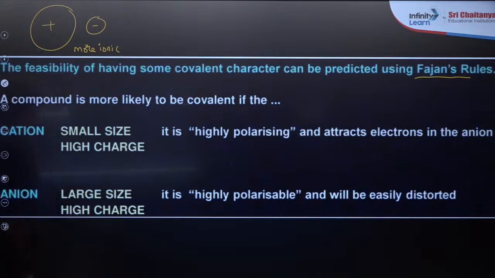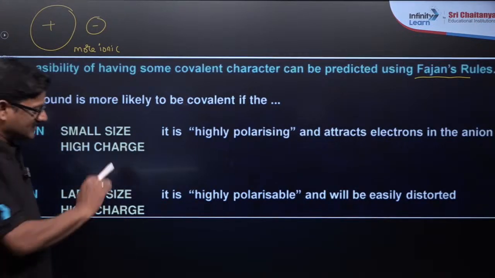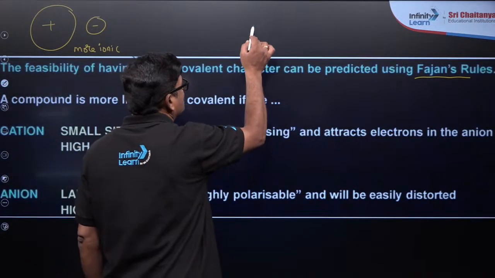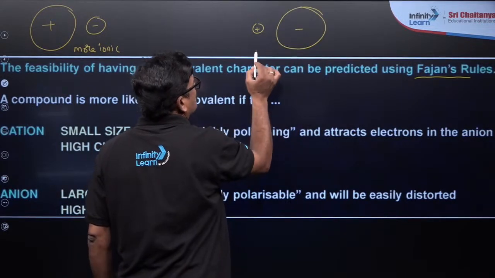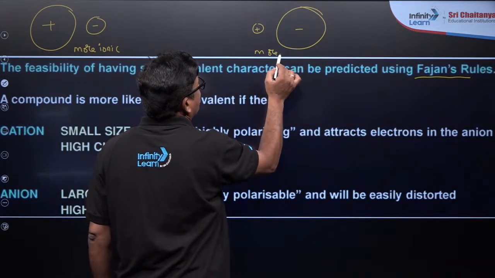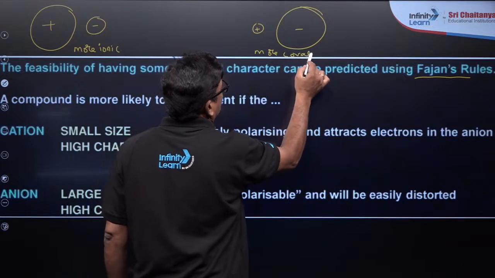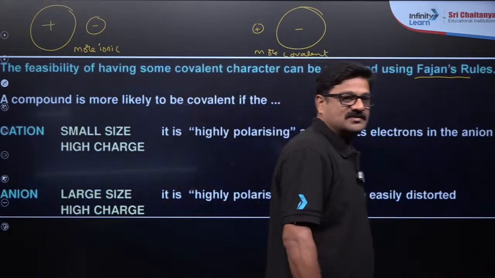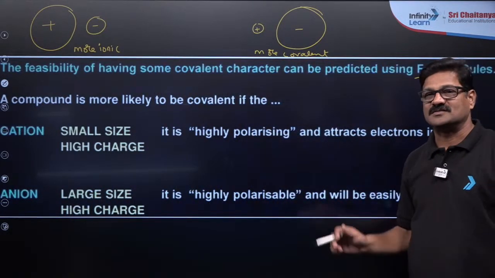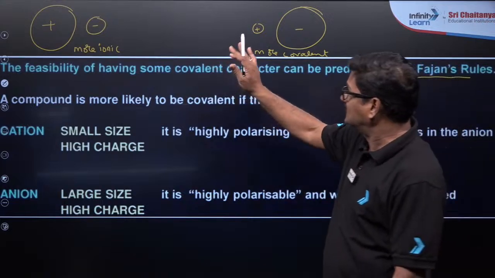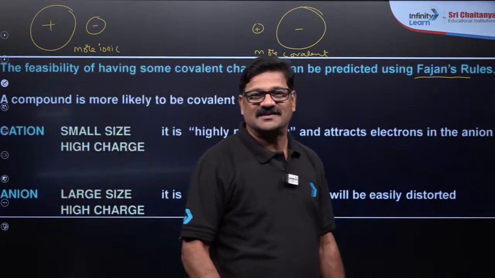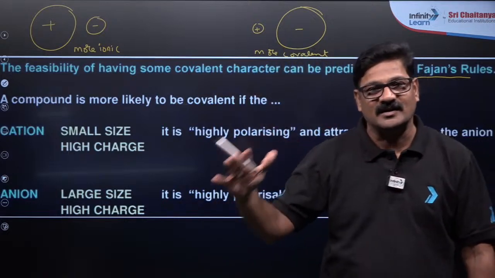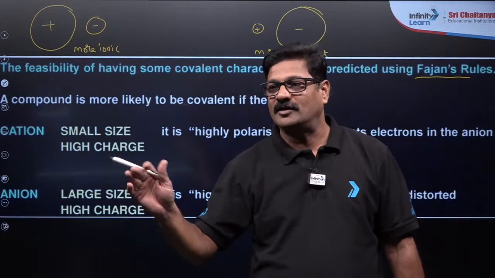Clear? And this trick can help you. A small cation and a big anion is going to be more covalent, provided the magnitude of the charge is the same. So use this trick, everybody, for saying relatively ionic and relatively covalent.